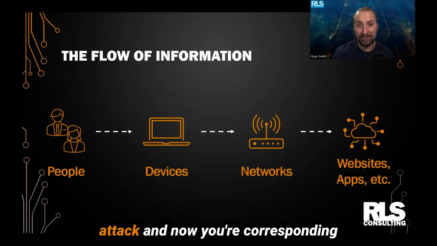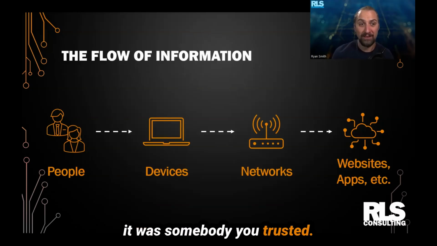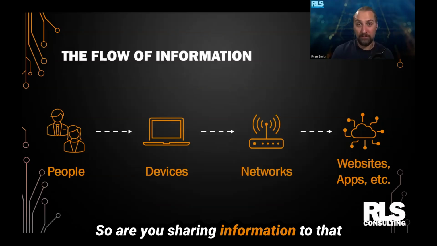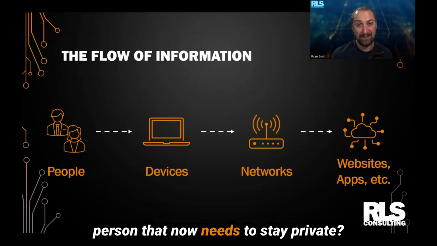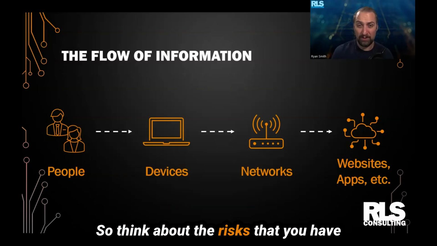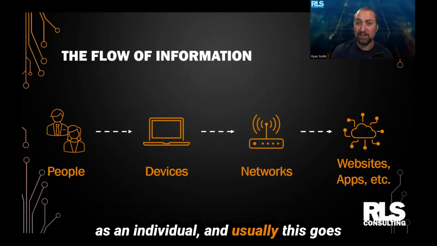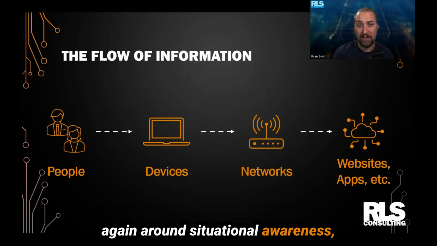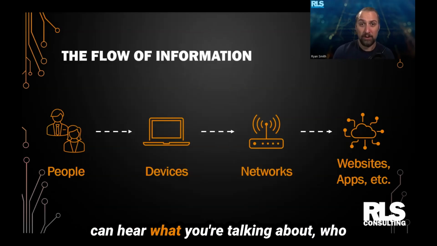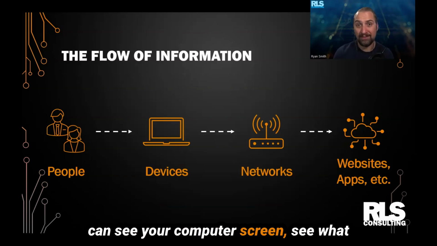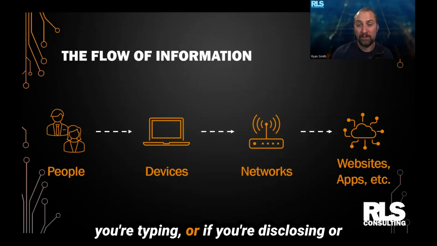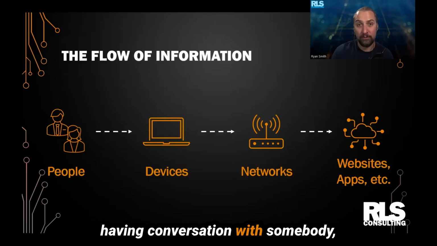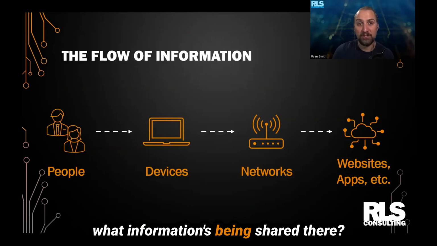Somebody's had an email attack and now you're corresponding with an attacker when you thought it was somebody you trusted. So are you sharing information to that person that now needs to stay private? So think about the risks that you have as an individual. And usually this goes again around situational awareness, making sure that you're aware of who can hear what you're talking about, who can see your computer screen, see what you're typing, or if you're disclosing or having conversation with somebody, what information is being shared there.